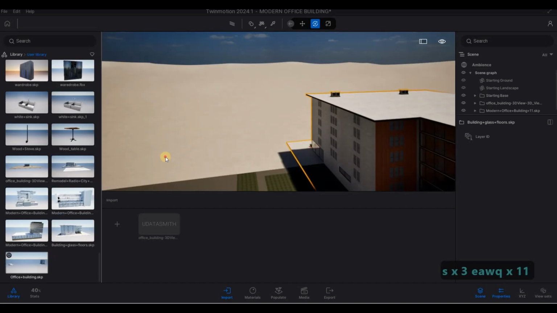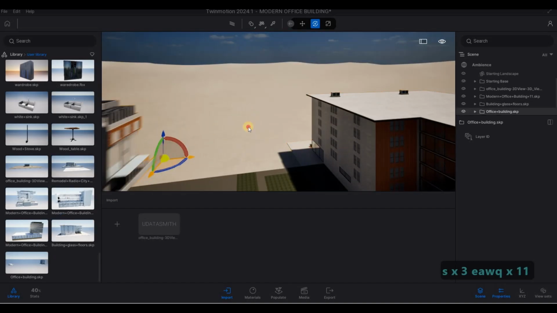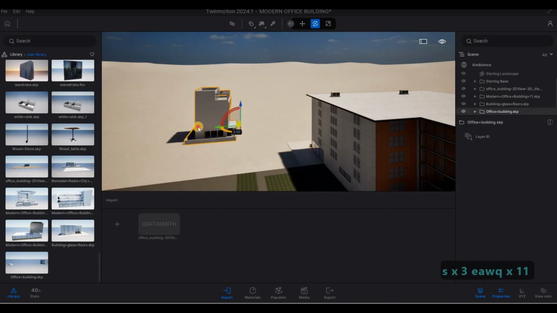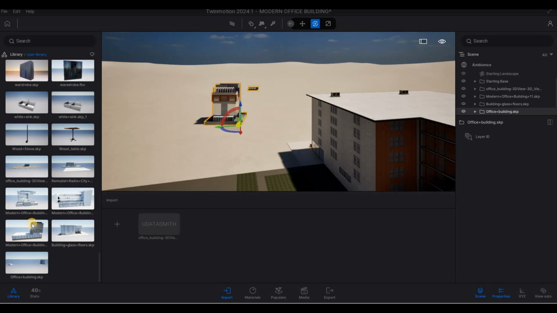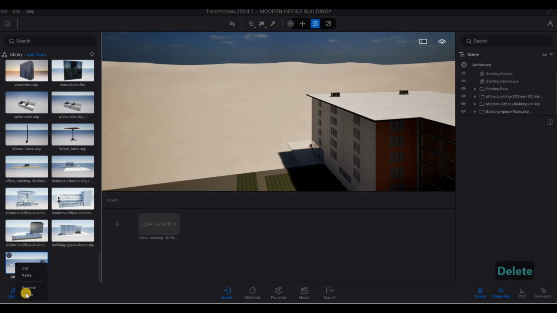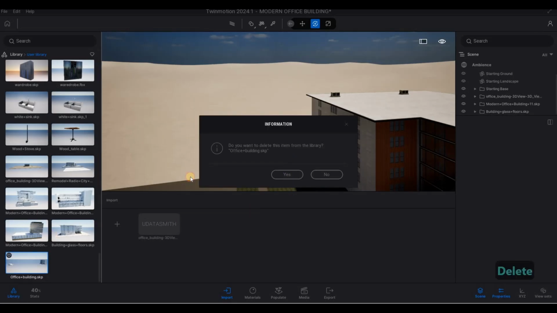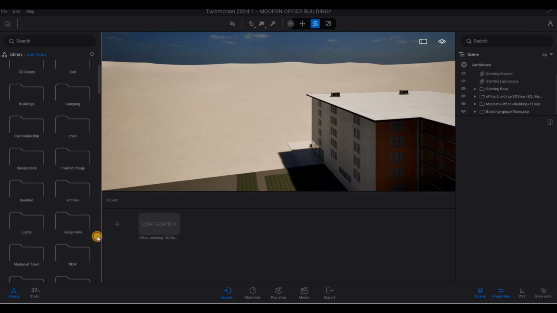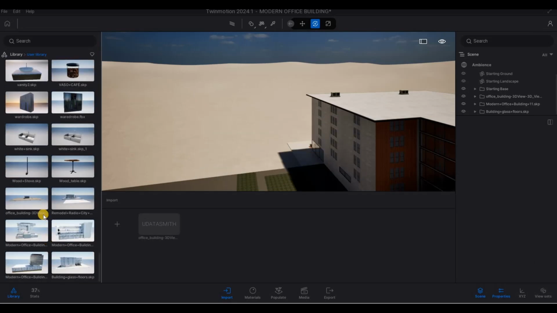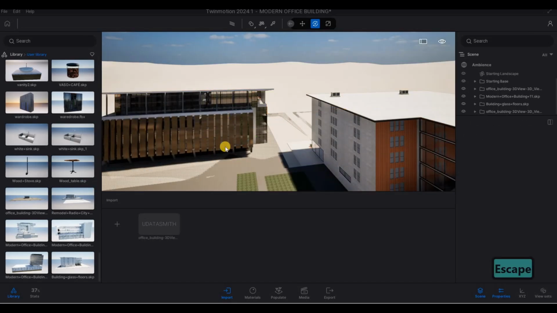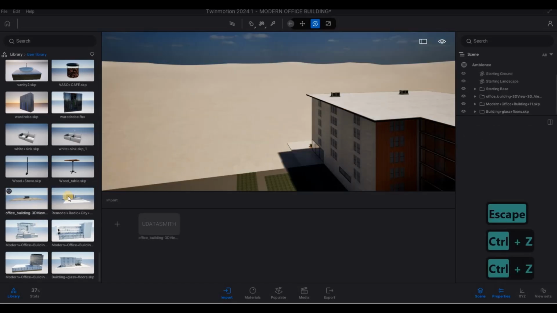And then we need to add a little bit more at the back. This one is not a good model, so I can just delete this. This is our building that we created. Not something that we need to add.